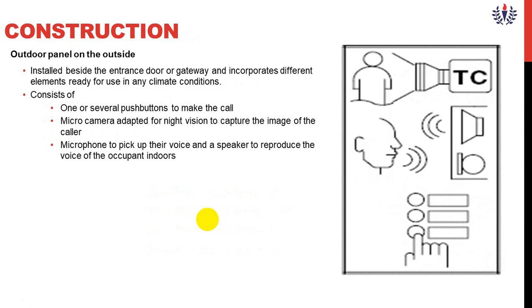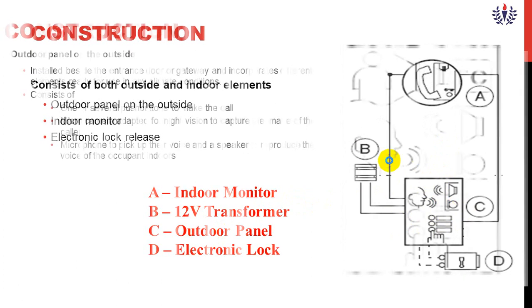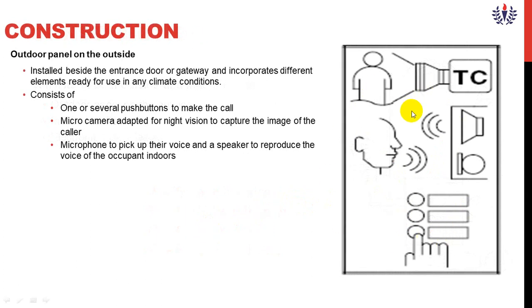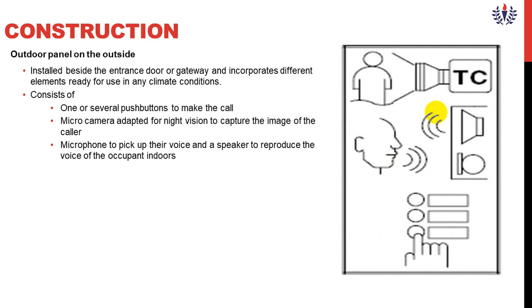Now, the construction of this outdoor panel: you see in this diagram, the outdoor panel is installed beside the entrance door or gateway and incorporates different elements ready for use in any climatic conditions. This outside panel consists of push button switches to make the call, a micro camera with night vision to capture the image of the caller, and a microphone to pick up their voices.